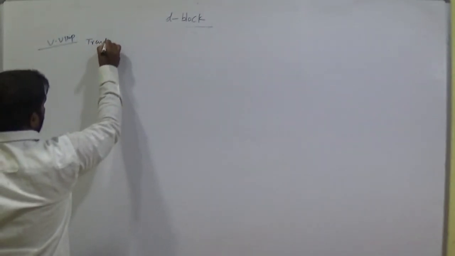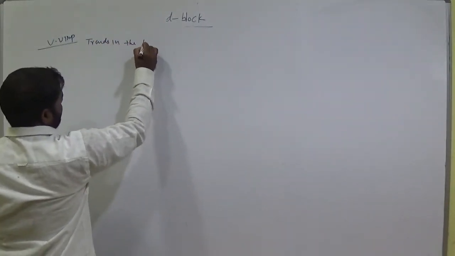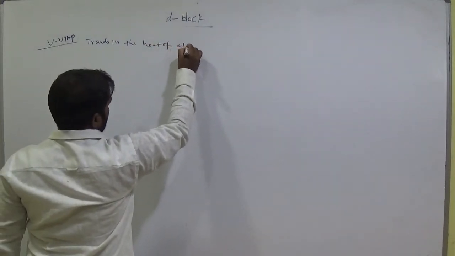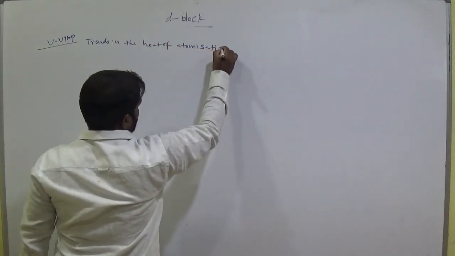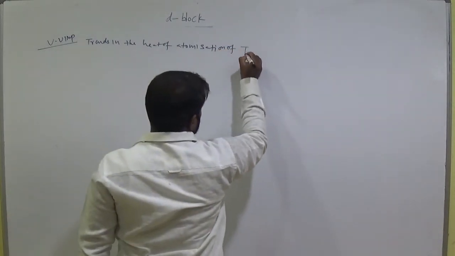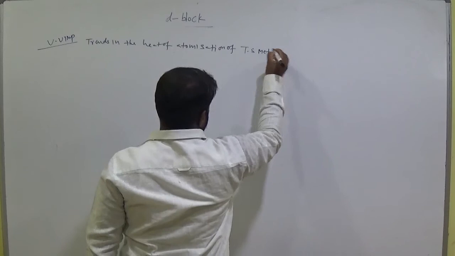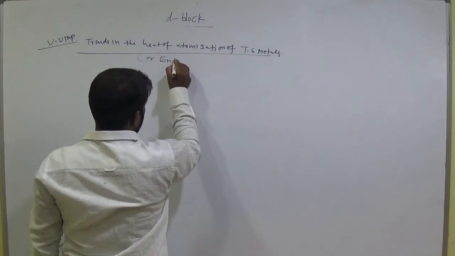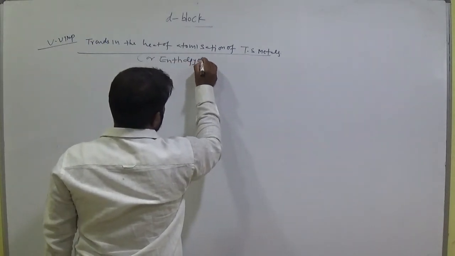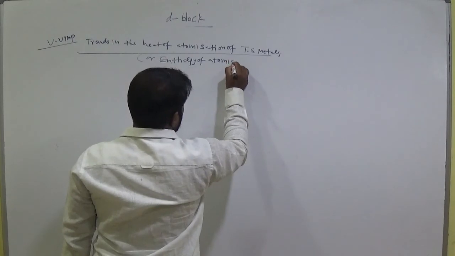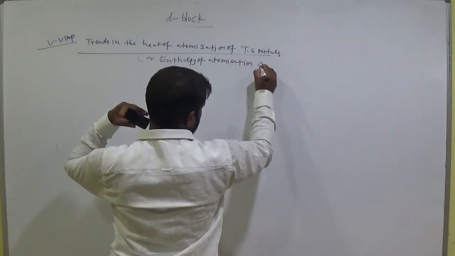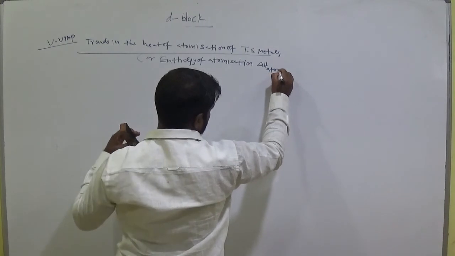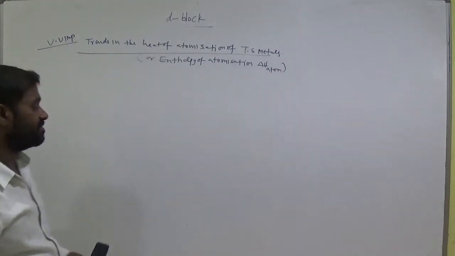And next, very important, this one: trends in the heat of atomization of transition metals. Heat of atomization, or enthalpy of atomization, that is delta H atom. Delta H atom. Let's see.